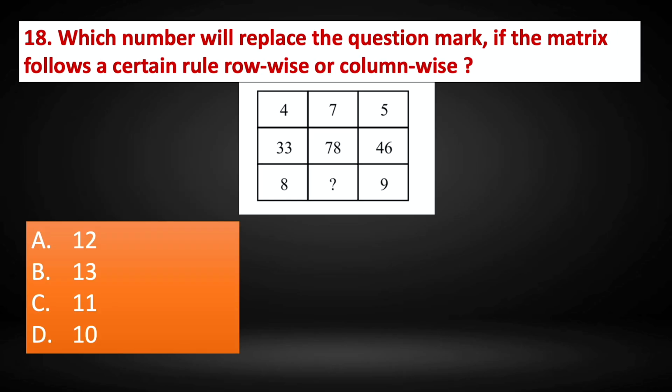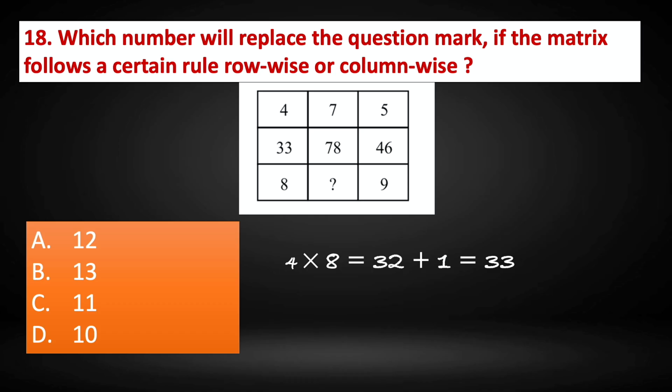Question number 18. Which number will replace a question mark if the matrix follows a certain rule, row-wise or column-wise? So the matrix, we have the numbers 4, 7, 5 in the first row, second row 33, 78, 46, in the third row 8, question mark and 9. So let's find the relationship between the numbers. We have 4 and 8 in the first column. 4 into 8 is 32 plus 1 gives us 33, the middle number.